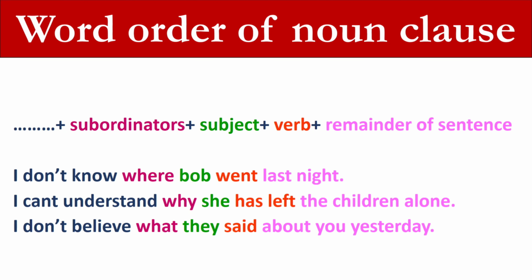The structure of the noun clause is the first part of the sentence plus subordinator plus subject plus verb plus remainder of the sentence. For example, I don't know where Bob went last night. I can't understand why she has left the children alone. I don't believe what they said about you yesterday.